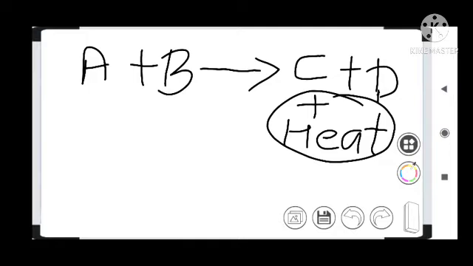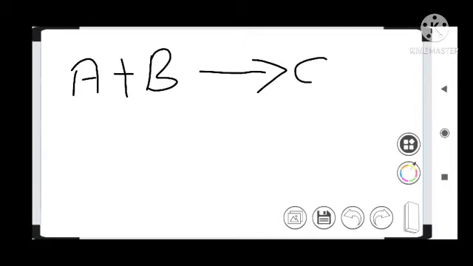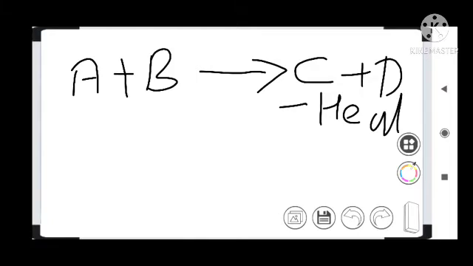But in another case, if A and B react to form C plus D, and they absorb heat during the chemical reaction, then we will write a minus symbol, minus heat.